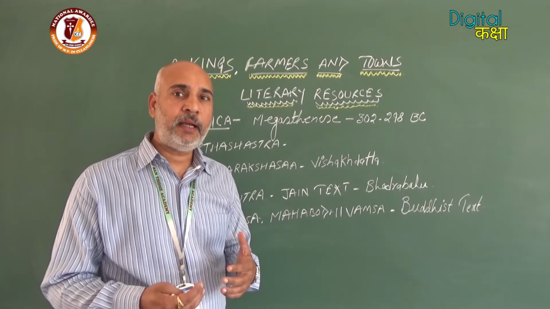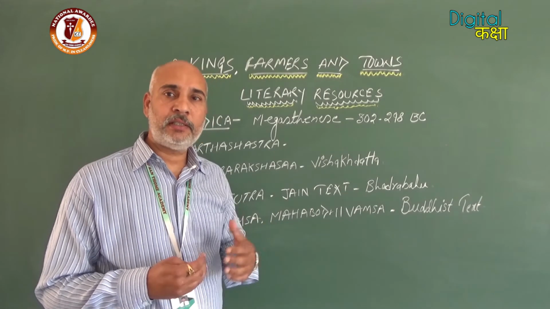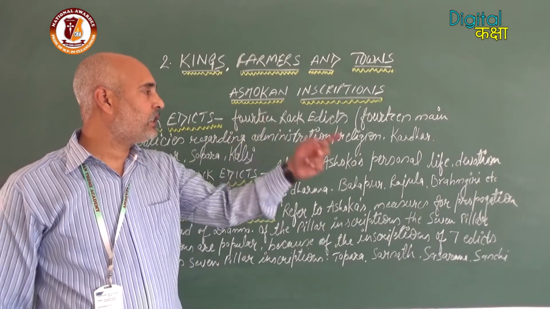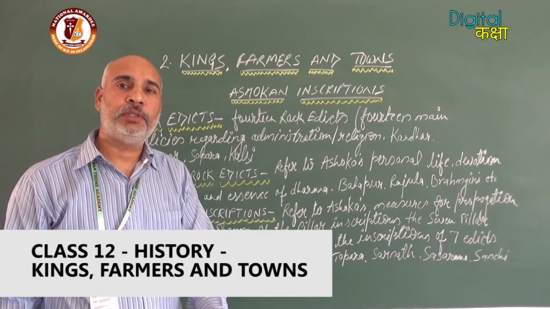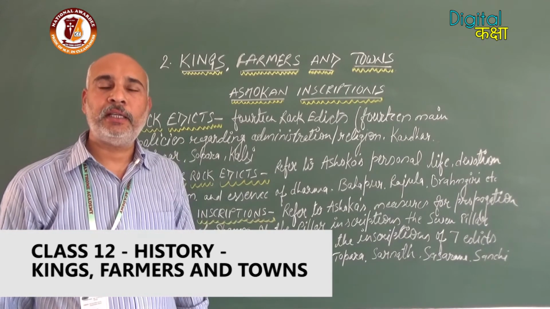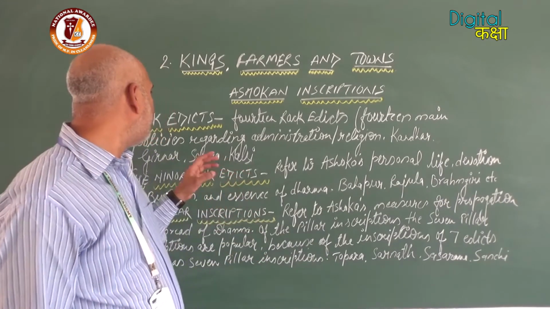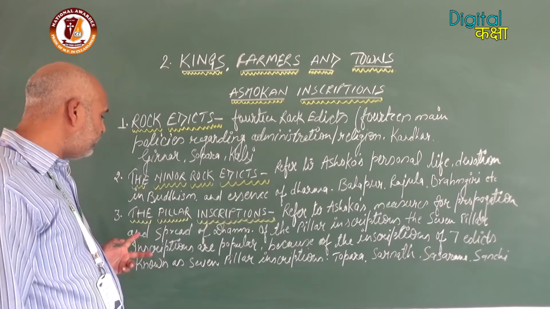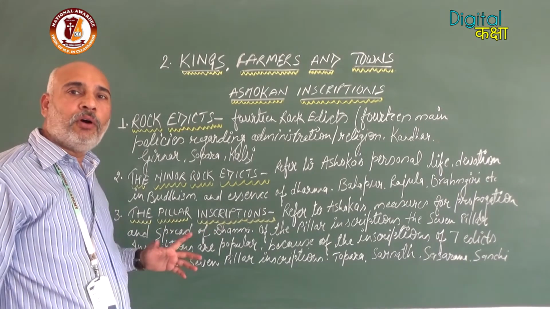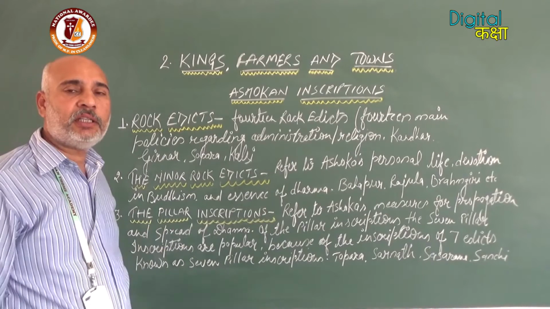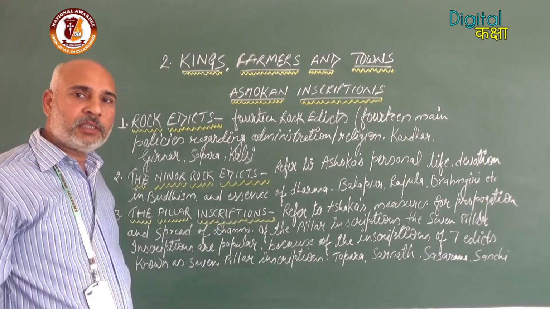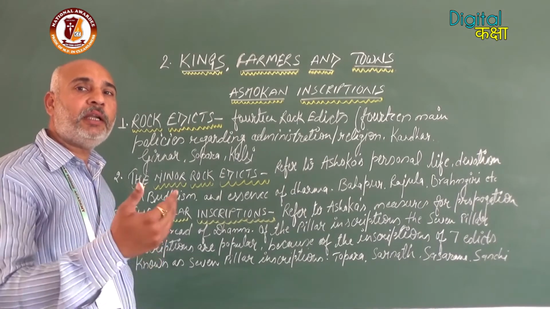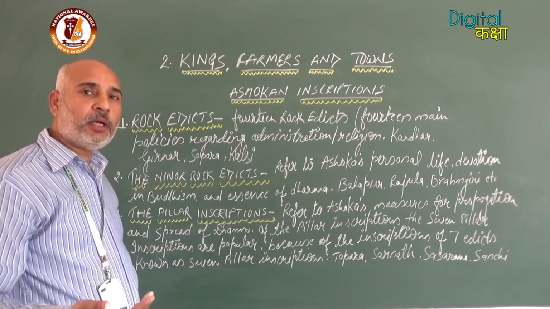The Ashokan inscriptions are divided into three broad categories: first, the rock edicts; second, the minor rock edicts; and third, the pillar inscriptions. All these inscriptions provide lots of information. We will discuss further what information is provided by the different inscriptions in the next topic, Ashoka's Dhamma.